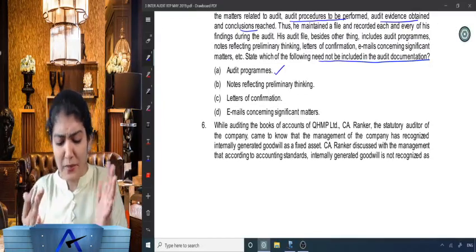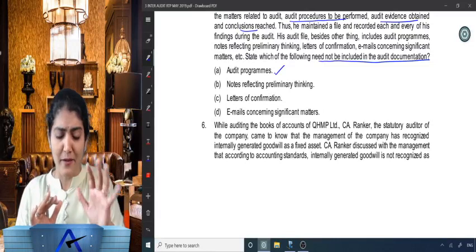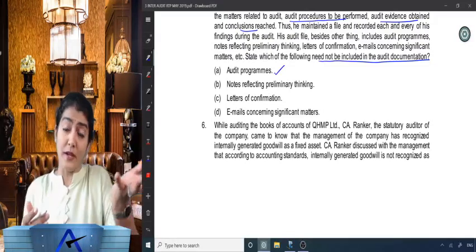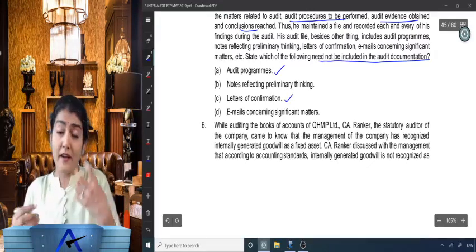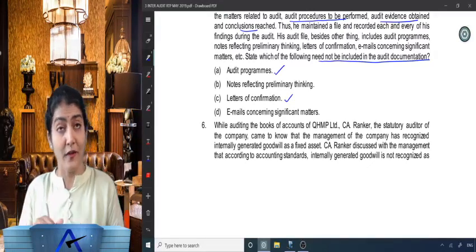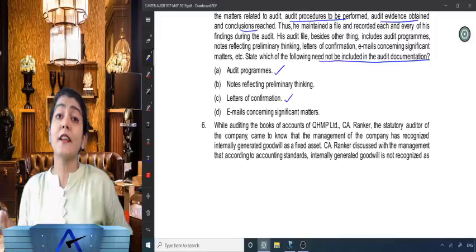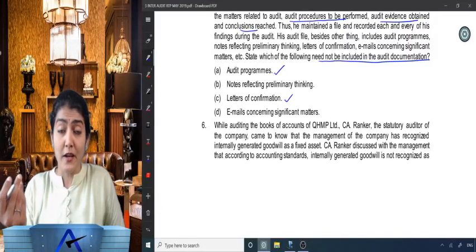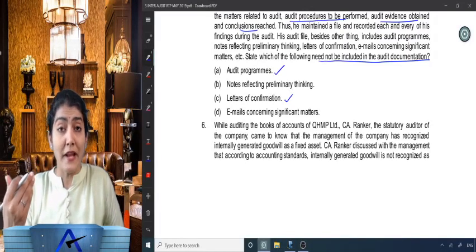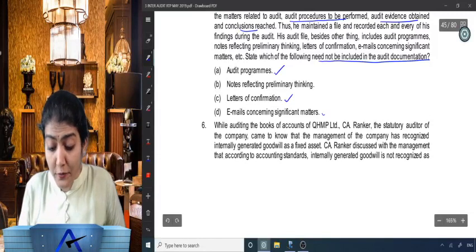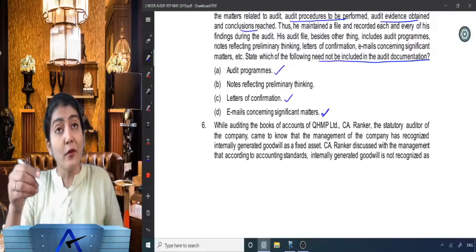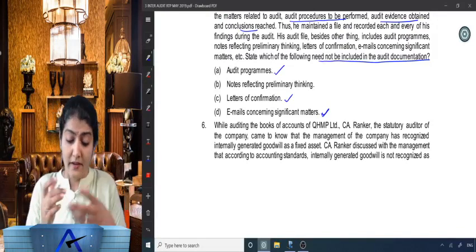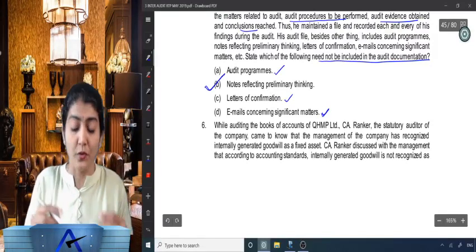Notes reflecting preliminary thinking, let us think about it. Letters of confirmation, the confirmation return received from debtor, creditor, banker, that we have to put in the audit file. Email concerning significant matters, right? So all significant matters, emails which you've received from management, TCWG, you have to keep in your audit file. Right, so least priority over here would be the notes reflecting the preliminary thinking. So that would be the correct option over there.